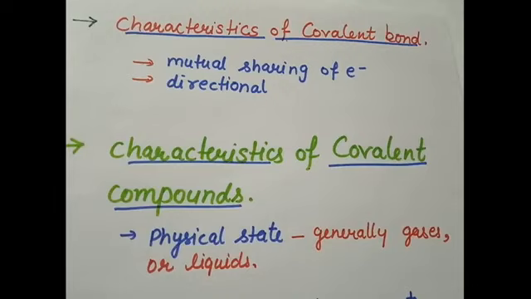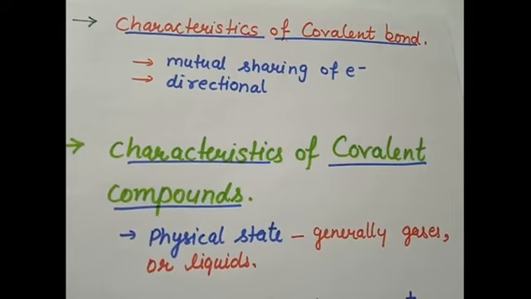If they are equally electronegative, the bond will lie exactly midway between the two atoms. If there is a difference in electronegativity, then the bond will be more directional towards the atom which has more electronegativity. Hence, covalent bonds are directional in nature.